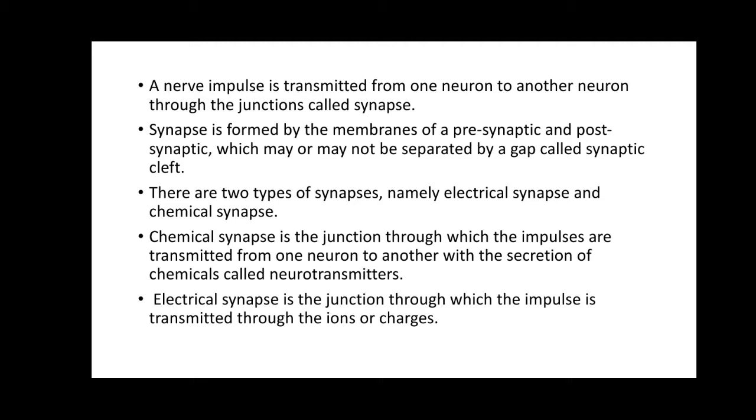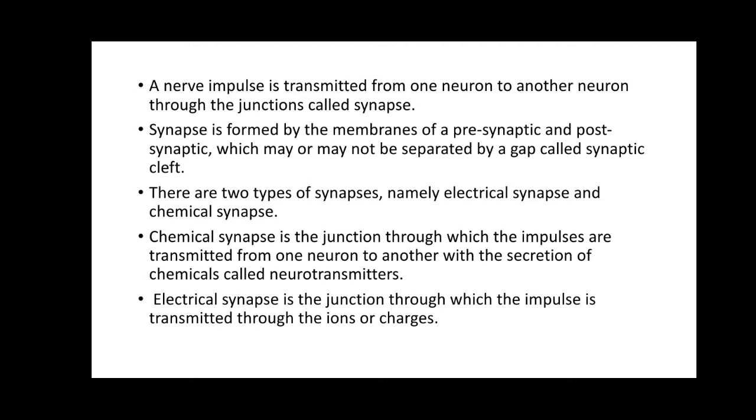These synapses are mainly differentiated into two types, that is the electrical synapse and the chemical synapse. What is the difference between them? When you say chemical synapse, it means that during the transmission of impulse there is the usage of chemicals.